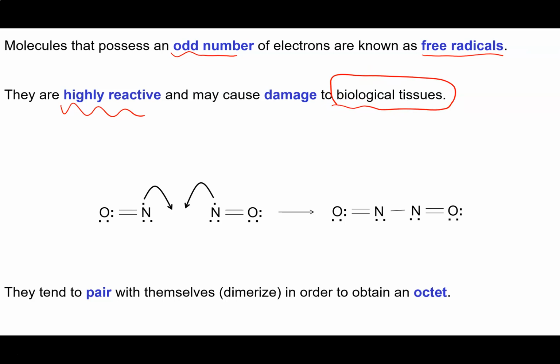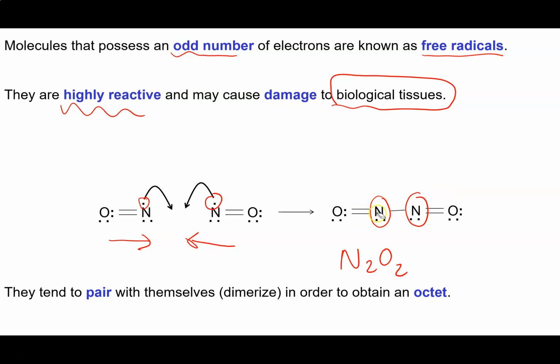And now what happens with NO is, you see this odd electron here? It wants to pair up with another one. So what happens pretty quickly with NO is when two molecules bang together with the correct orientation, they undergo this process of what we call dimerizing, which basically means that they form a covalent bond between the two of them. And then in that way, in the N2O2 molecule, everybody has an octet. These two nitrogen atoms that previously had 7 electrons, now we've got 2, 4, 6, 8, 2, 4, 6, 8.